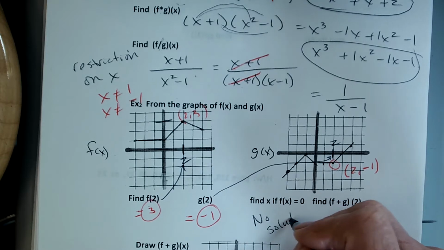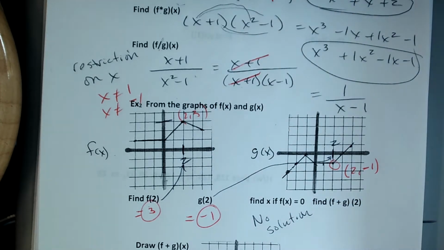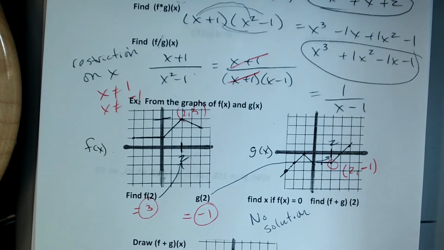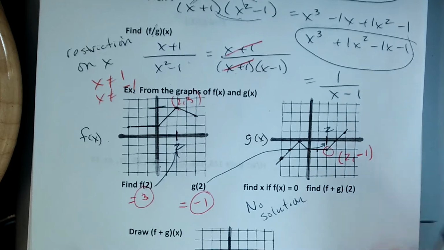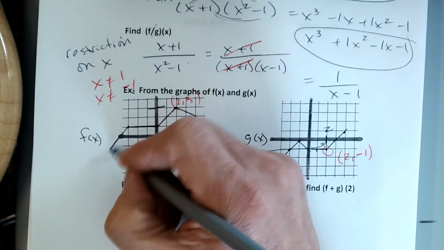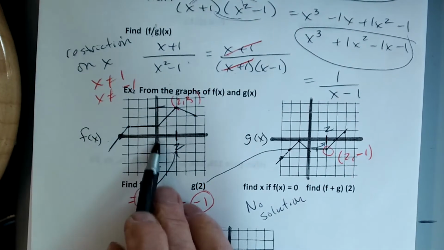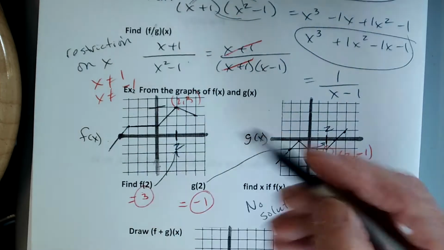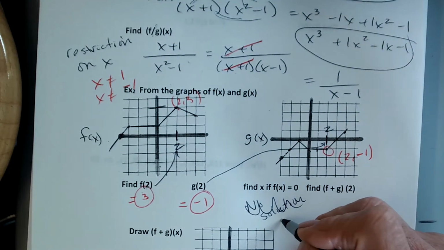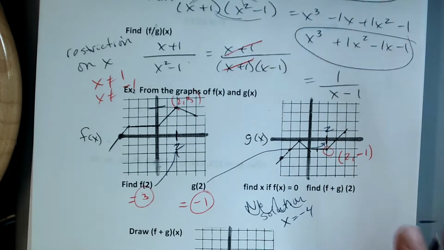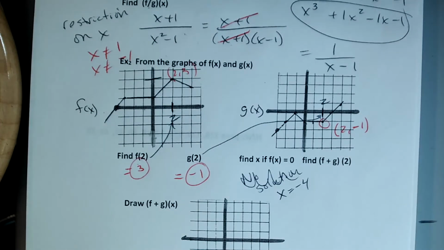I gotta fix this. I want to have an answer on that one someday. I better fix that one, okay? Okay. Yeah, I need to probably do something like this someday. Change it to that so I'd have an answer of 1, 2, 3. Go ahead and do this. Let's have a better answer. 1, 2, 3, 4. How about at -4? I like that better. You guys like that better so we have an answer? Yeah. Okay, now.